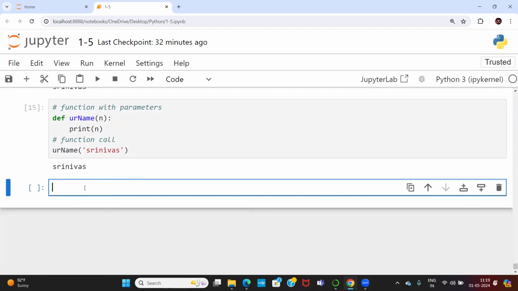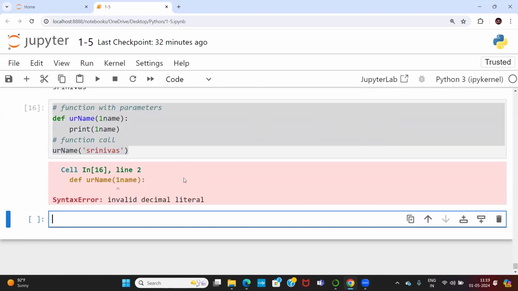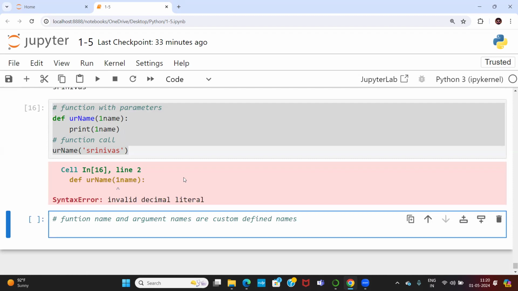Okay, again, your argument names are basically following some rules and regulations. For example, I am actually taking the argument name as one name. Your argument name also has some rules and regulations. Remember one point: function name and argument name, both are custom defined names. Custom defined names means what? What is the difference between predefined and custom defined?